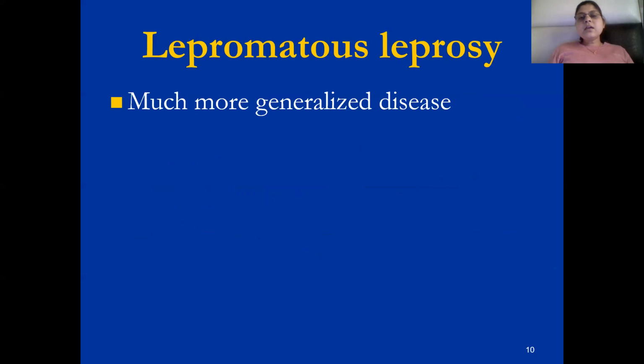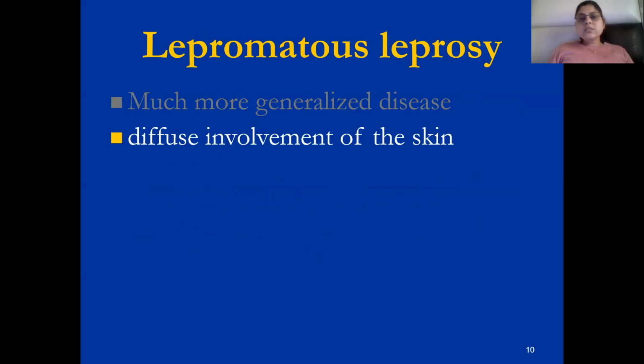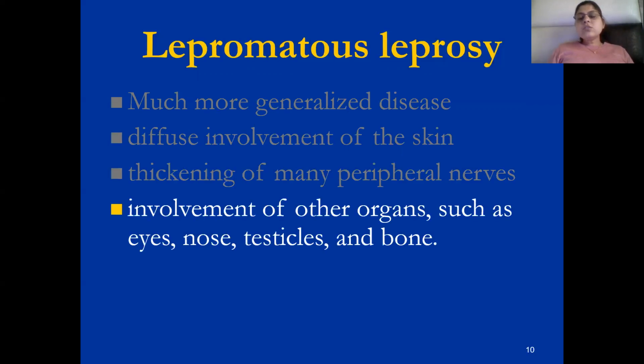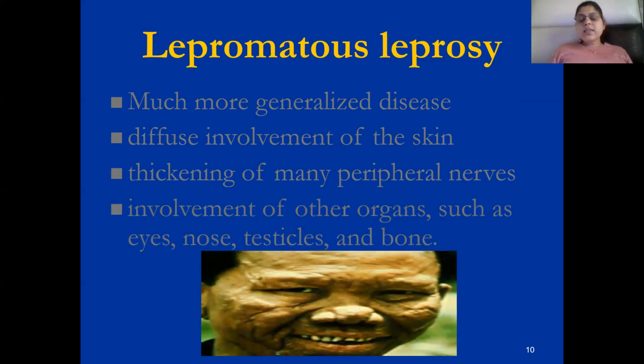Lepromatous leprosy is the generalized condition. It is present all over the skin, with diffuse involvement of the skin, thickening of the peripheral nerves, and involvement of other organs such as eyes, nose, testicles, and bone. The whole skin may be involved, with a lot of skin lesions, and the nerves are involved, like the whole face being affected.